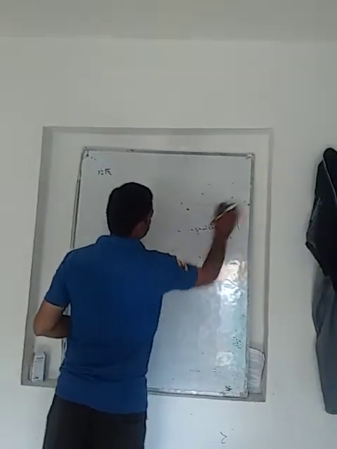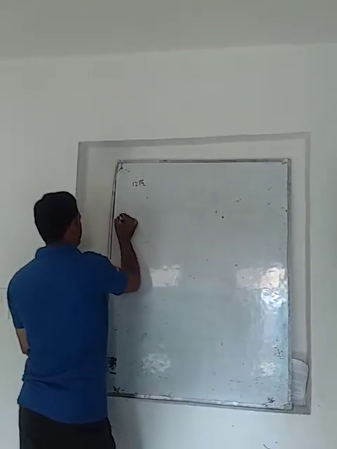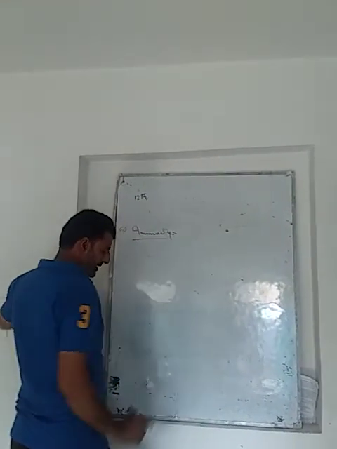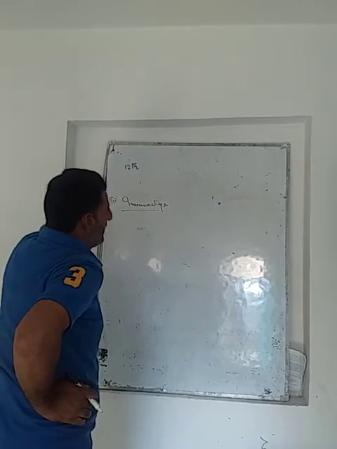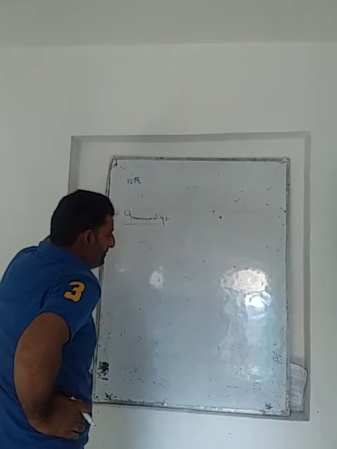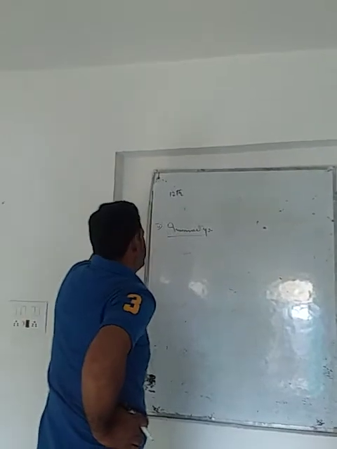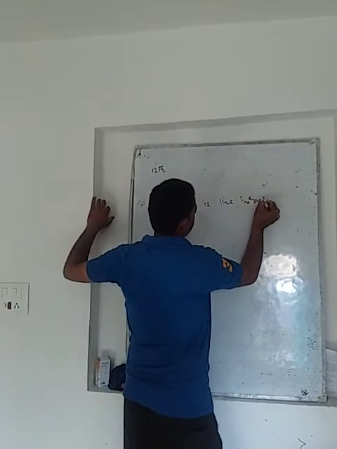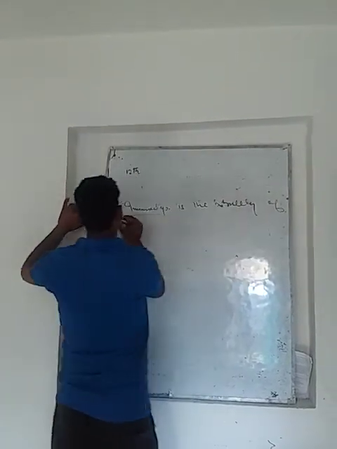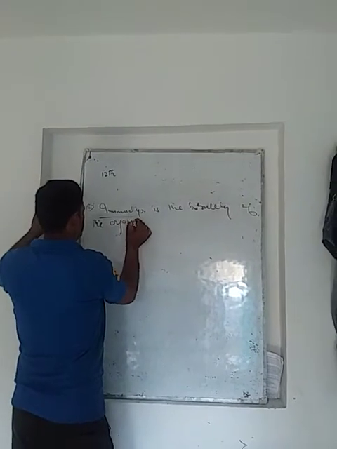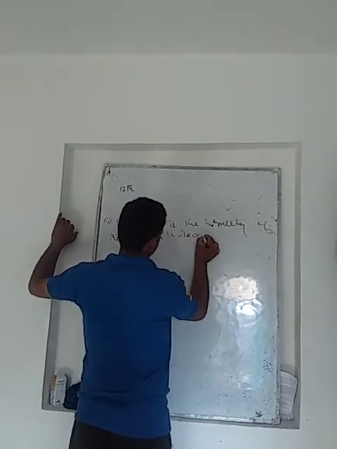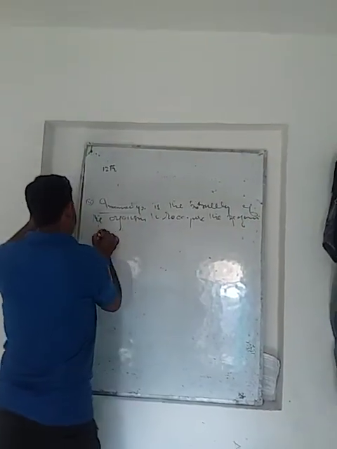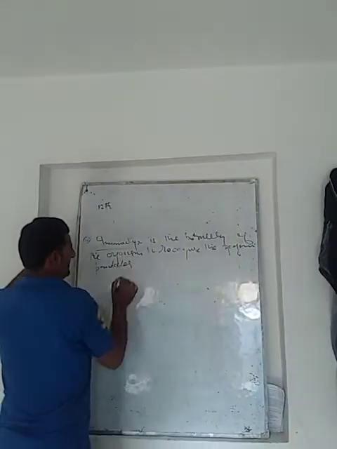Then the fourth thing, that is the most important, is immunity. What is immunity? Immunity is the ability of the organism to recognize the foreign particles, these disease causing agents.